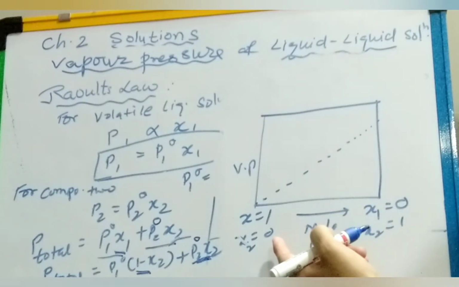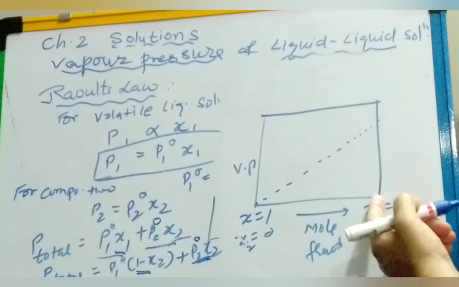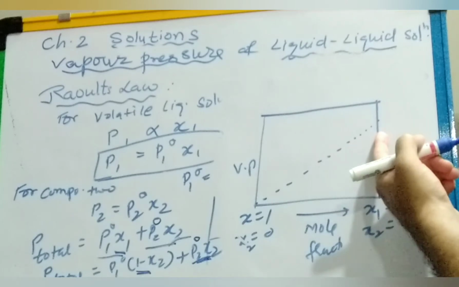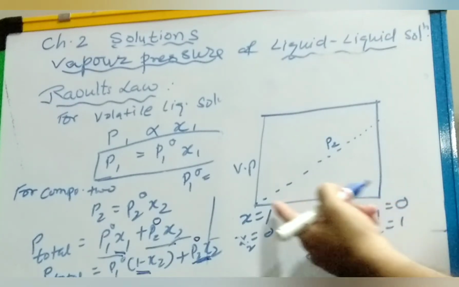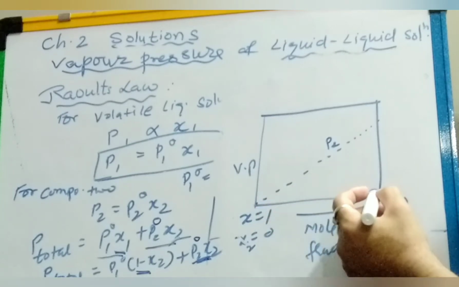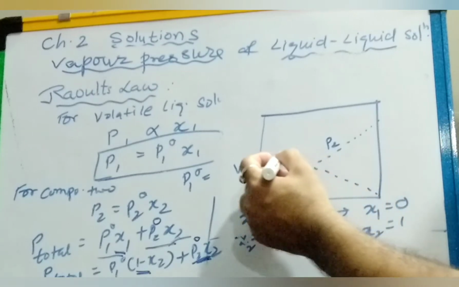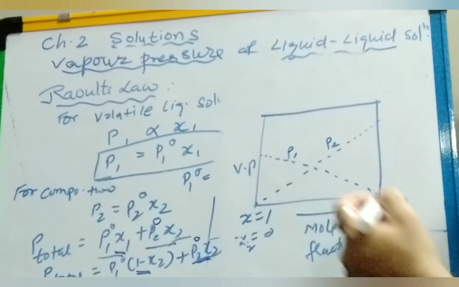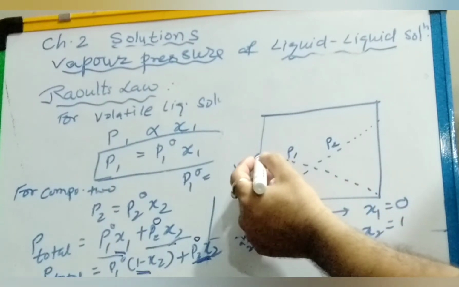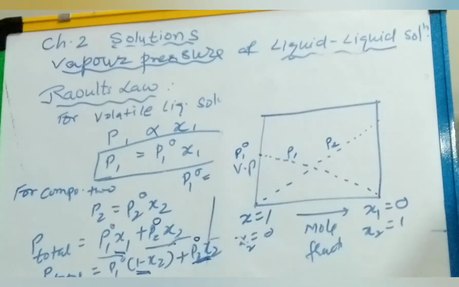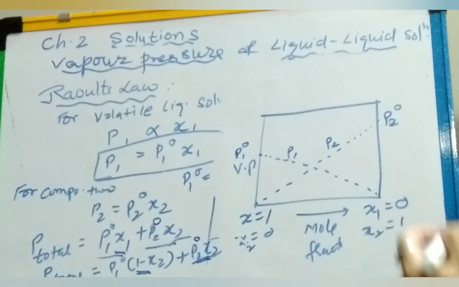This is for x2. As x2 increases, its partial pressure increases, so we can write it as P2. In the same way, if we move to this side, the value of x1 increases, so you can take a straight line this way, that is the value of P1. But we know that here the vapor pressure of the pure solvent is P1 naught, and here the vapor pressure of the second component is P2 naught.